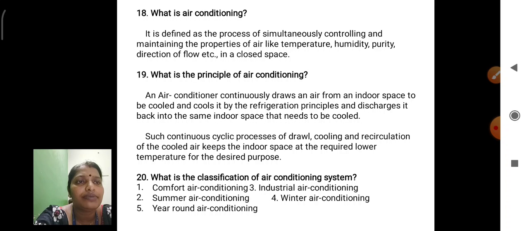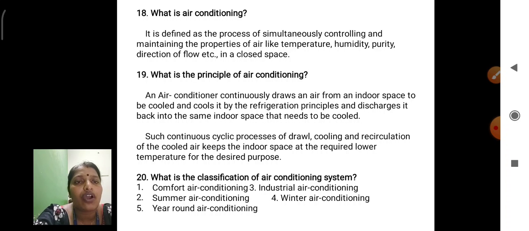The refrigeration principle applies heat transfer from one medium to another medium, or inside to outside, and heat energy is calculated. This is air conditioning, which you utilize in summer and winter seasons. This is a cyclic process of drawing, cooling and recirculation of the cooled air, keeping the indoor space at the required lower temperature for the desired purpose.